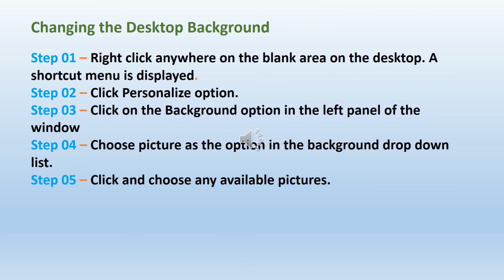Change in the desktop background. Here I have given you the steps to change the desktop background. Step 1, right click anywhere on the blank area on the desktop. A shortcut menu is displayed. Number 2, click the personalize option. Number 3, click on the background option in the left panel of the window. Number 4, choose picture as the option in the background drop-down list. Step 5, click and choose any available picture.